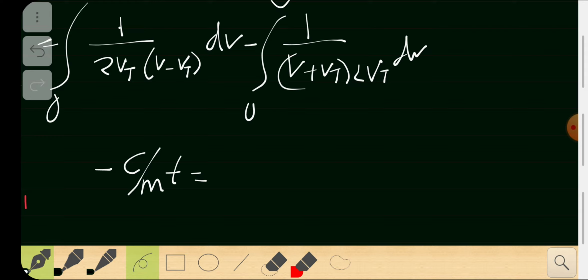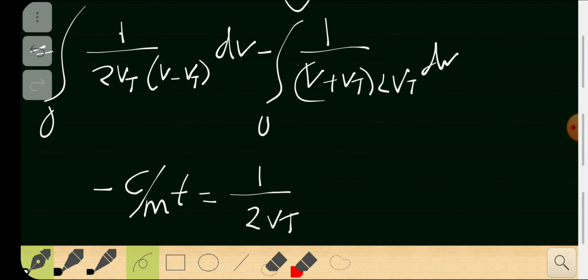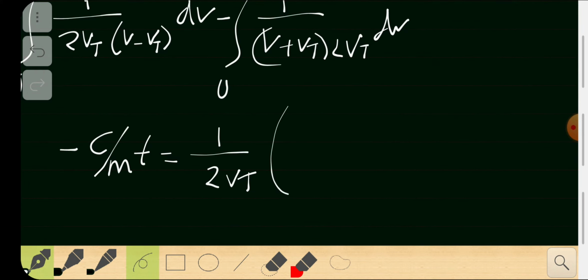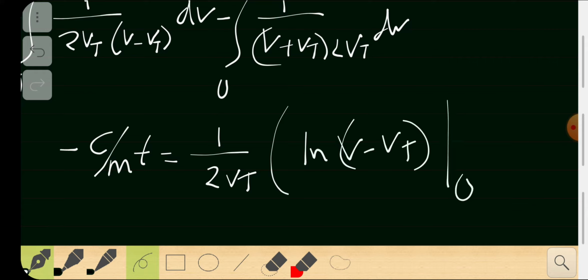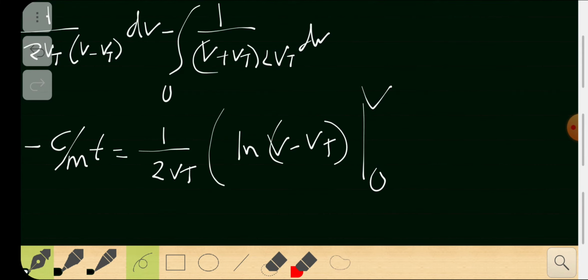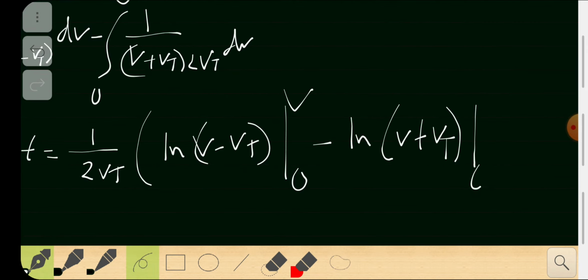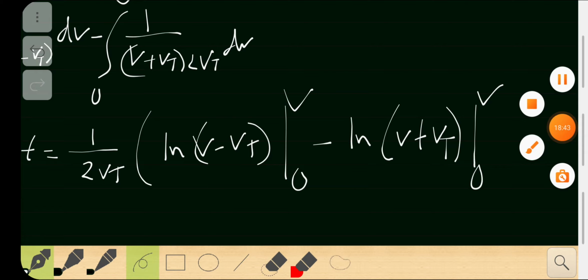You get 1 by 2 vt can be taken outside, and the rest is the integral of 1 by v minus vt, which will be log v minus vt from 0 to v, limit, minus the second term, 1 by 2 vt taken outside, log v plus vt within the limit 0 to v as well. Very simple, very elegant.